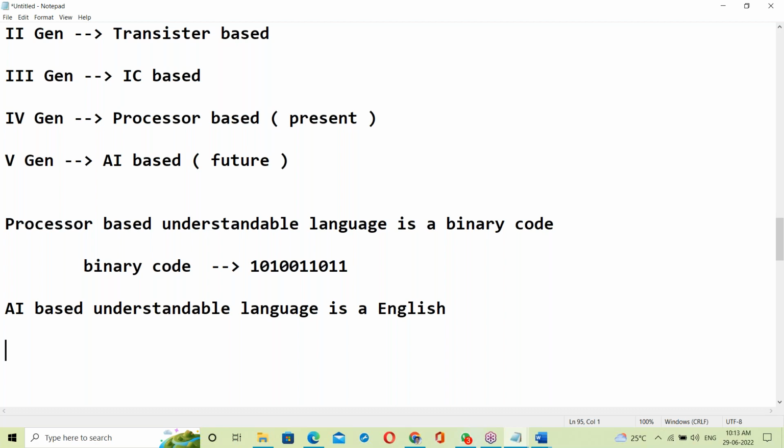AI based tools will be developed again in Python and Java. Behind the tools, programming is required. We have to develop tools, right? In future, we are going to use tools instead of applications. In the place of applications, we will be using tools. The tools are also developed in Python, Java, and R language. This coding will be used in the future, behind the tools, in place of applications.